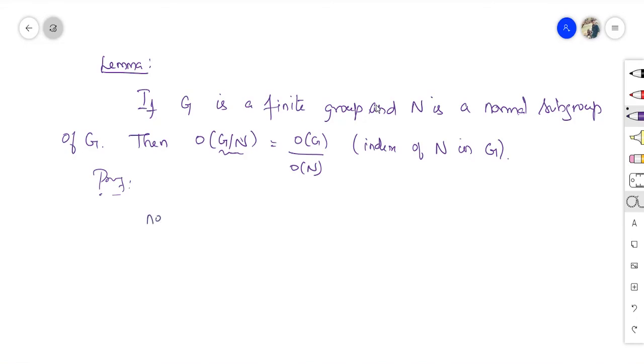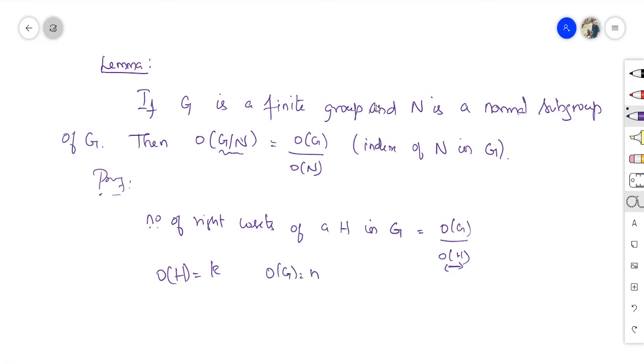The number of right cosets of a subgroup H in G is the index in G. This is the application of Lagrange's theorem, which we already proved: order of G divided by order of H. Suppose H has k elements, that is, order of H equals k, and order of G is equal to some n elements.